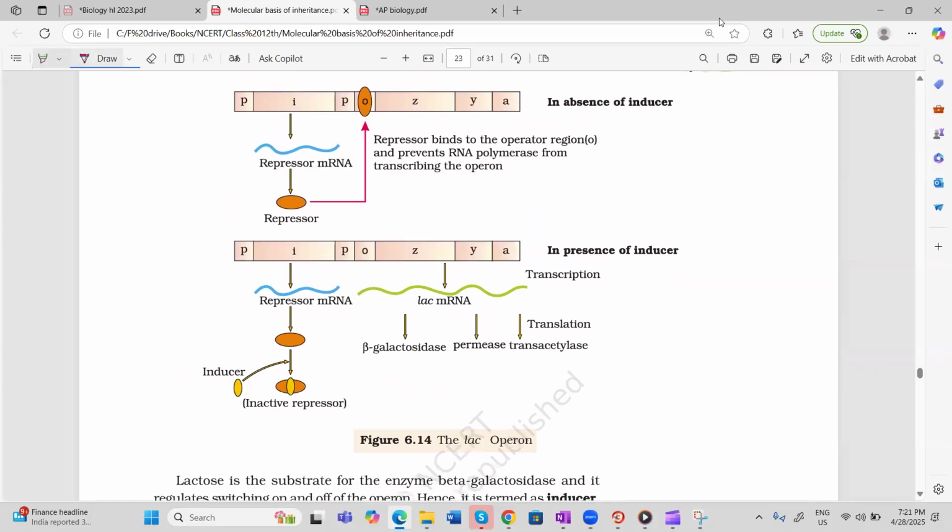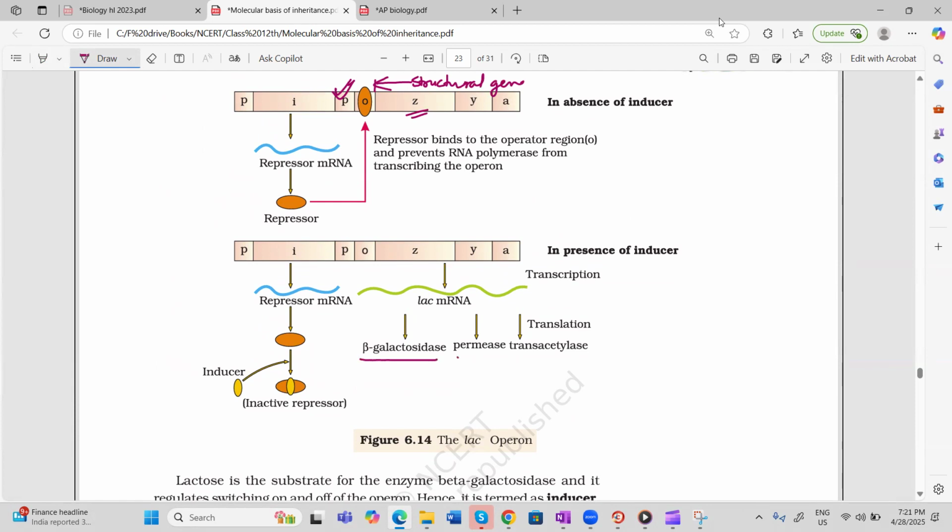If you see here, this is the promoter. And these three are structural genes. Z, Y, A are structural genes. Z codes for beta galactosidase. Y codes for permease. And A codes for transacetylase.